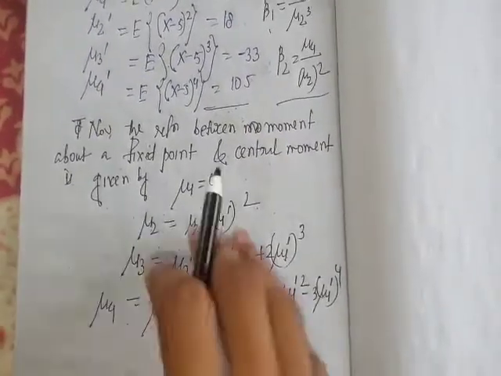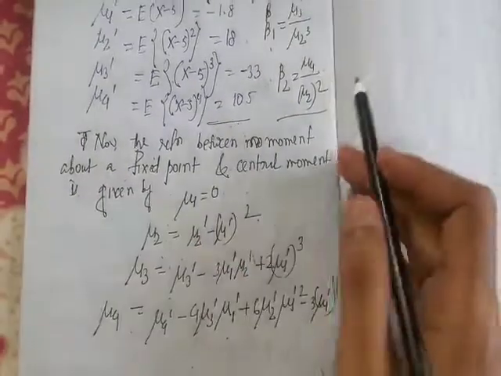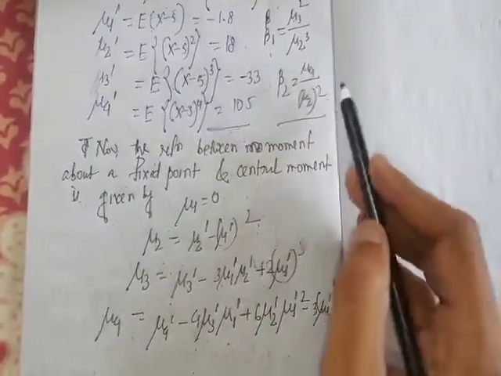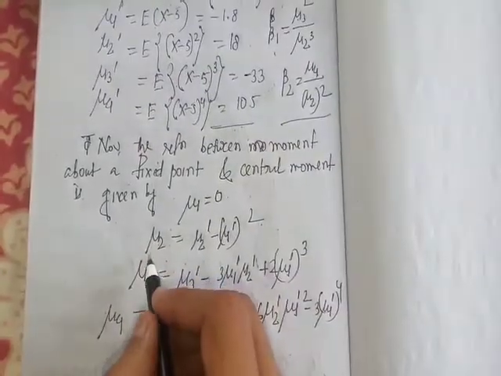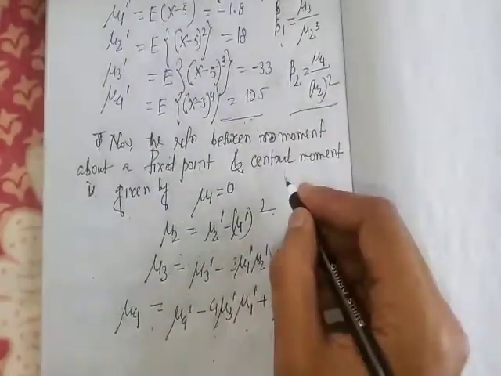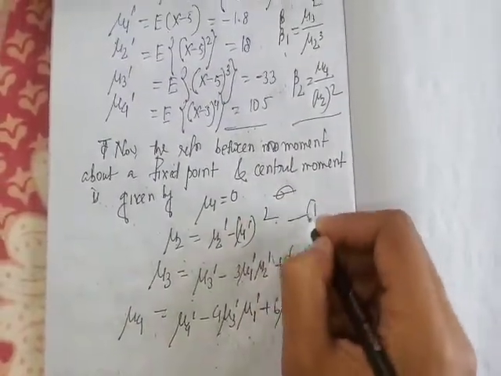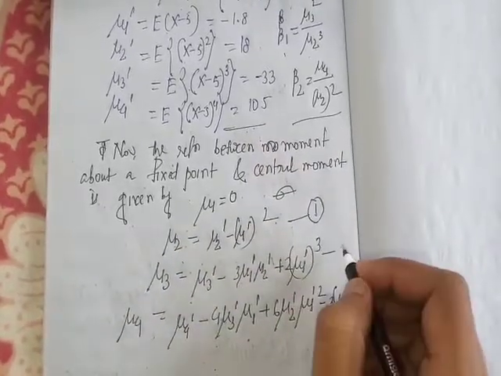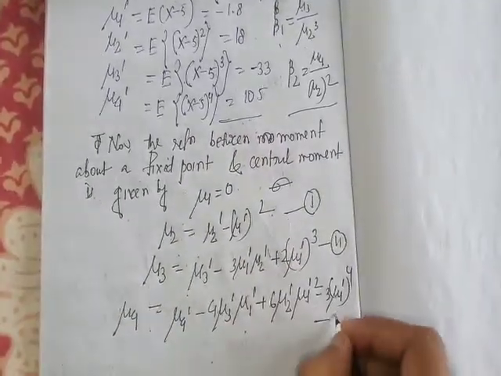Okay, so first we find mu3, mu2 and mu4. So first this equation, let us denote this 1, this is 2, this is 3.